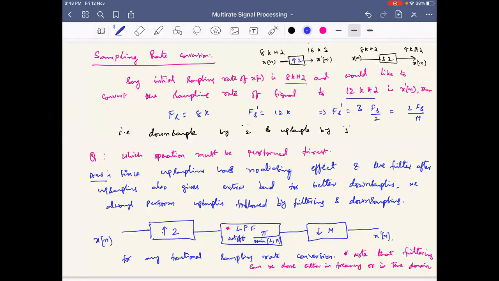But if I want to change the sampling rate from 8 kilohertz to 12 kilohertz, what is the operation required? Then I need to increase the sampling rate and decrease it. Both of them have to be done. I can increase the sampling rate by 3 times, and then decrease by 2 times. If I increase by 3 times it will be 24, and then decreasing by 2 gives 12, right? So these are fractional sampling rate conversions.